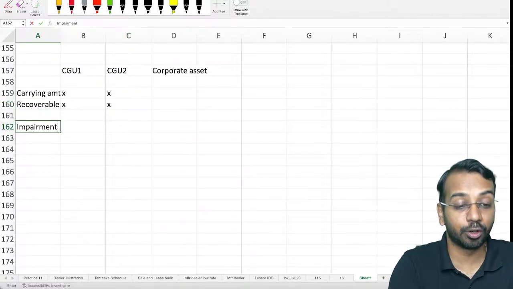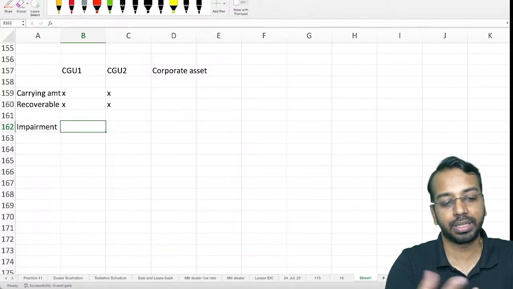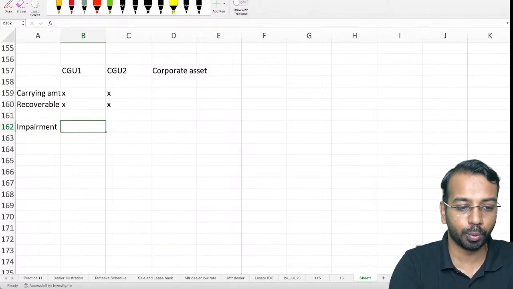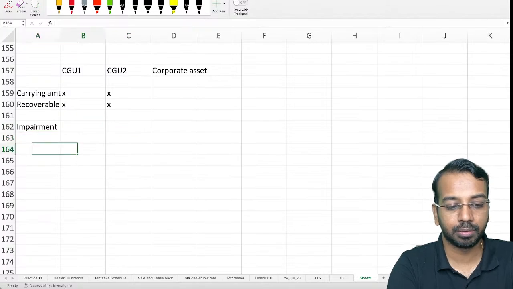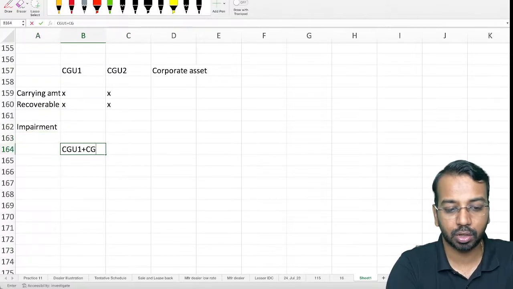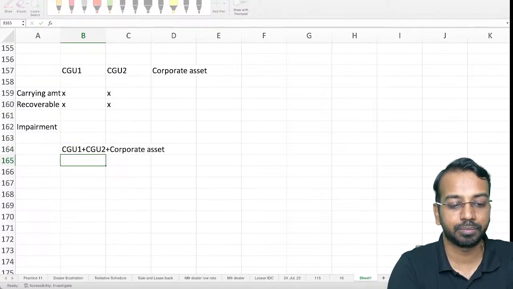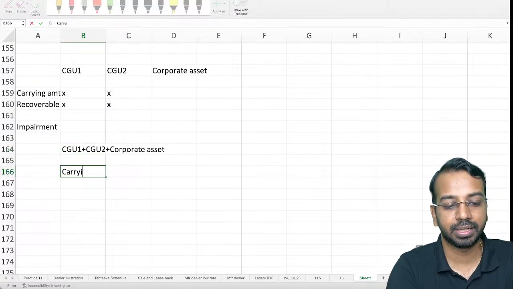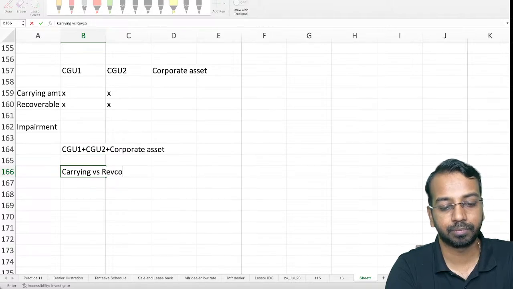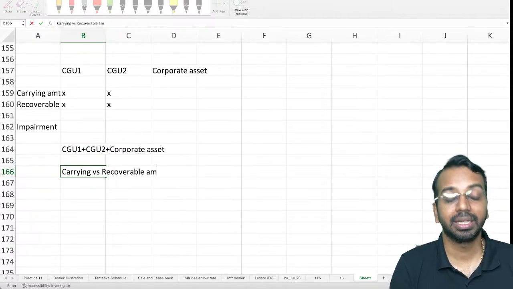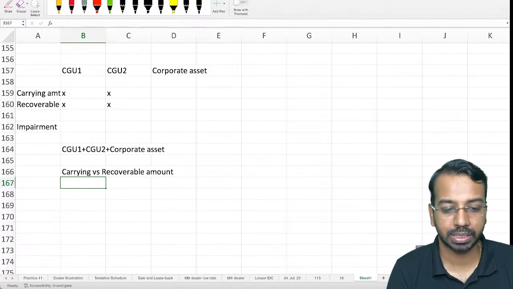That impairment I will allocate to the respective assets of CGU1 and CGU2. Then I will take CGU1 plus CGU2 plus the corporate asset, and again check the carrying amount versus the recoverable amount, and then calculate the impairment loss. Is that clear?